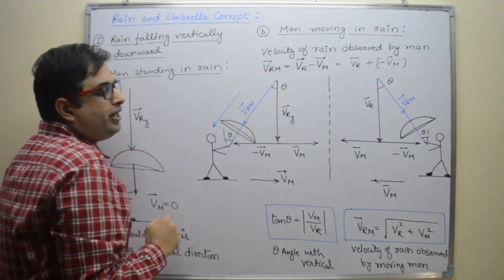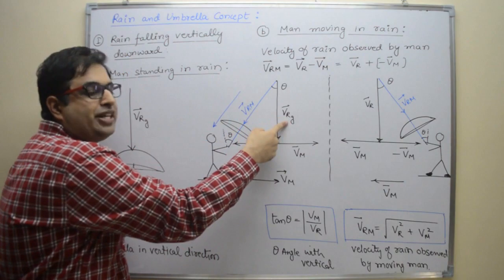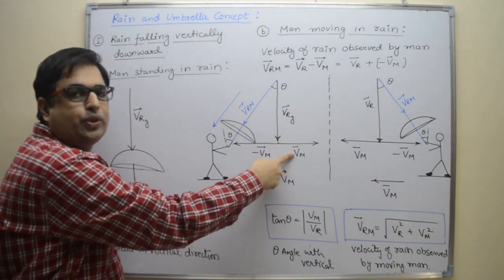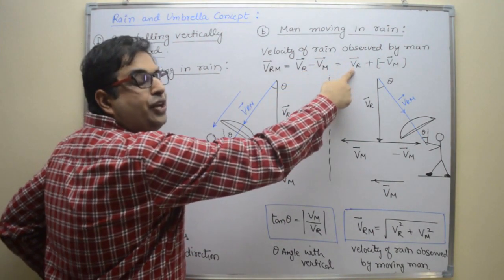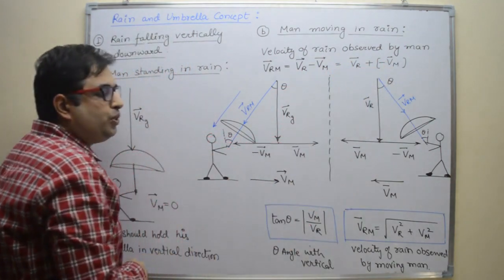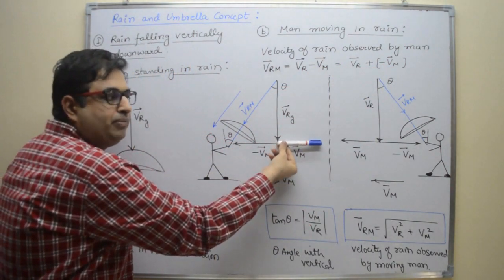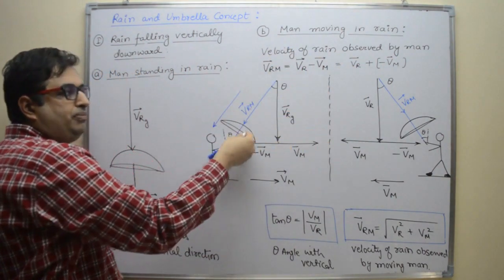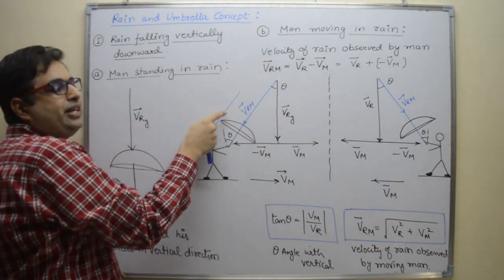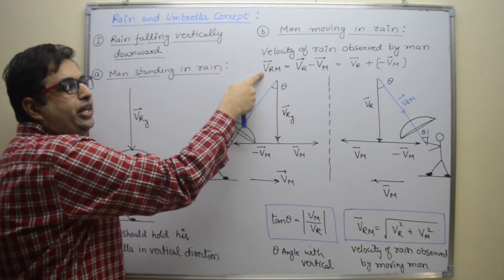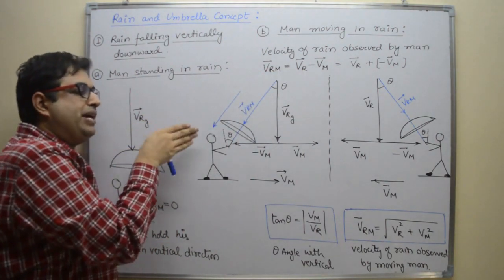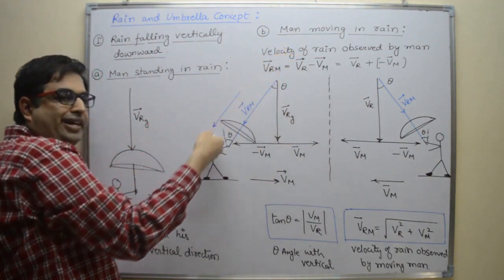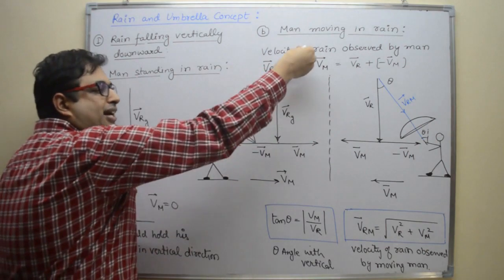Ultimately we will get vector subtraction, that is relative velocity. Let us suppose this is the velocity of rain with respect to ground and the man is moving in right direction. So this is velocity of man with respect to ground. Now what do we have to add? We have to add VR and minus Vm. So if this is Vm, then where is minus Vm? In opposite direction. So according to triangle law, VR plus minus Vm will give us VRM, that is velocity of rain observed by man. Means if the man is moving in right direction, he will not see this velocity. The raindrops will be in this direction.